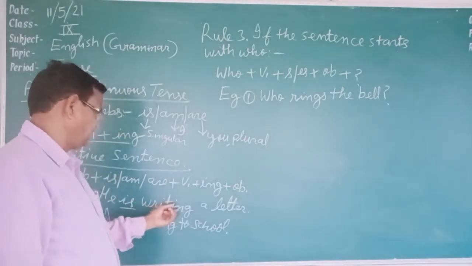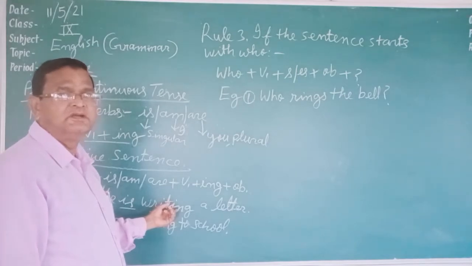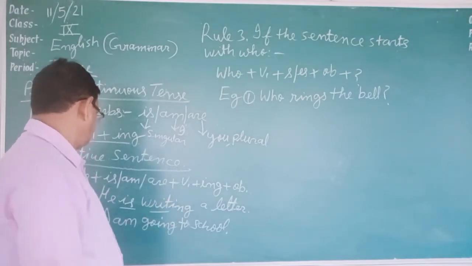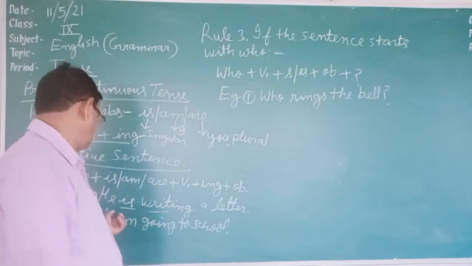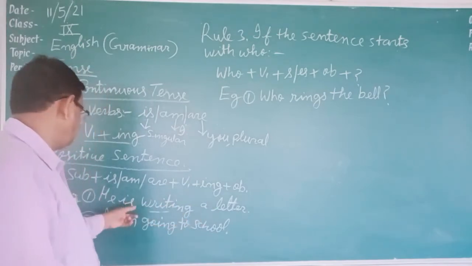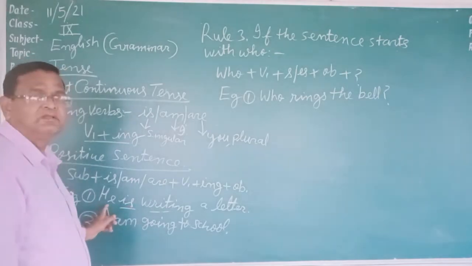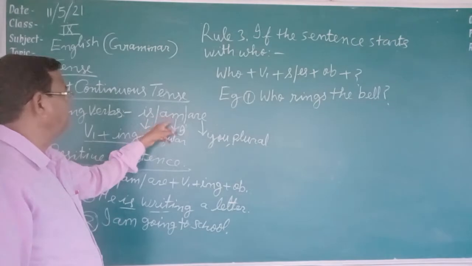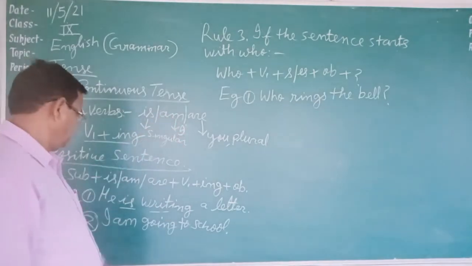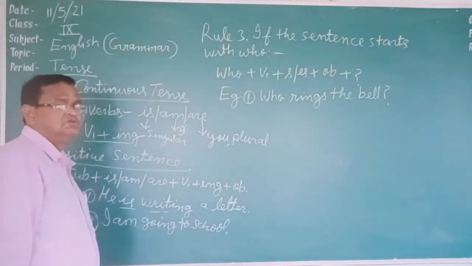Write plus ing, writing, is used here. Ing is added to the first form write. So it is confirmed that it is present continuous tense, positive sentence. In he is writing a letter, is has been used because he is singular. Here am has been used because there is I. According to the rule, I have written am with I. So this is the first sentence rule.